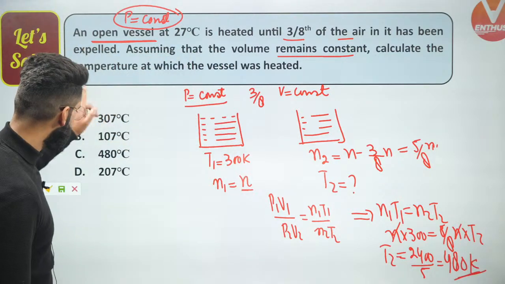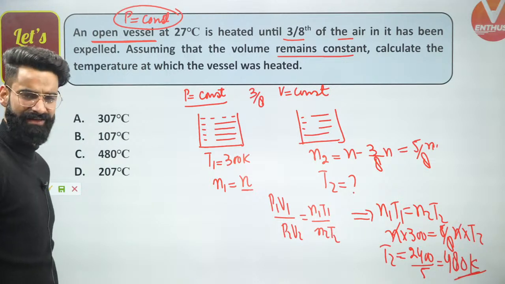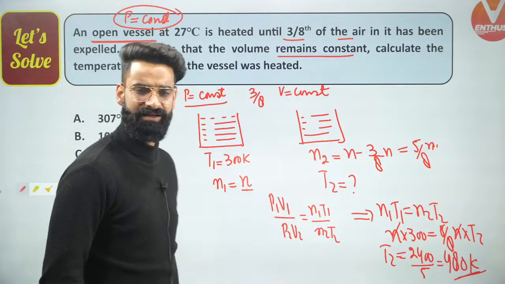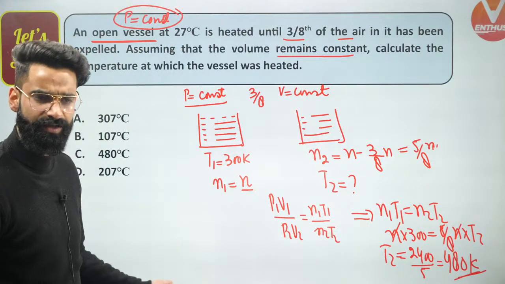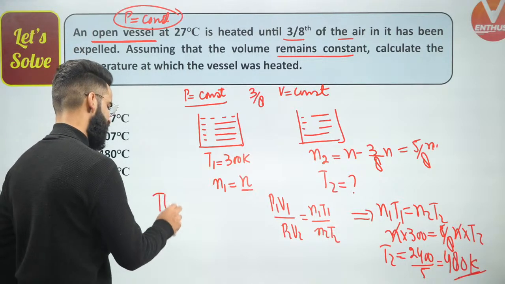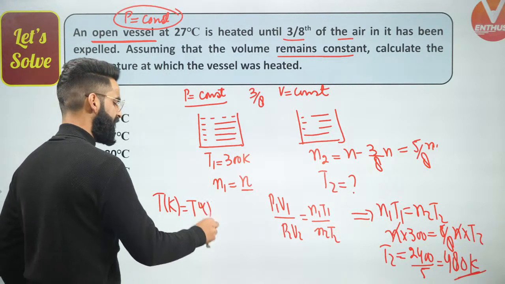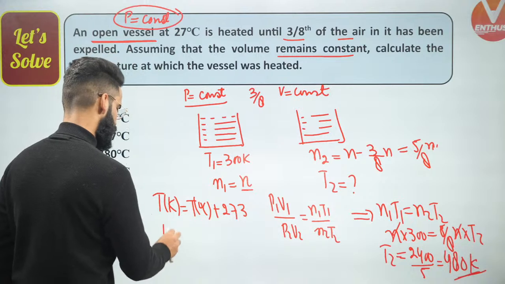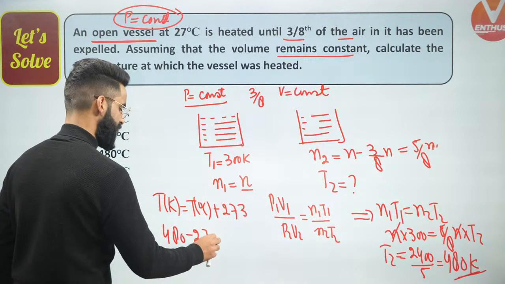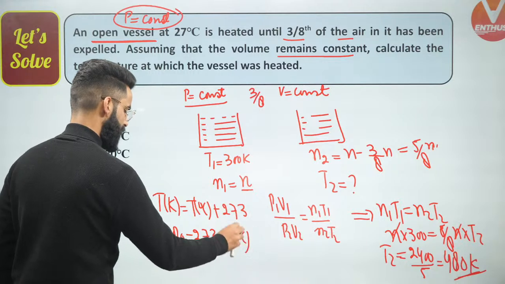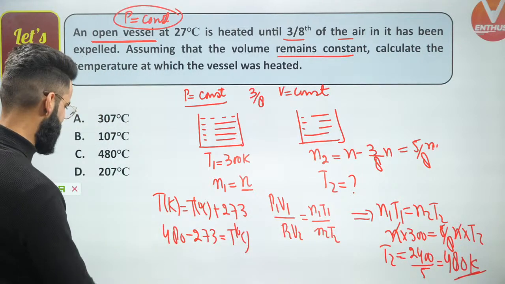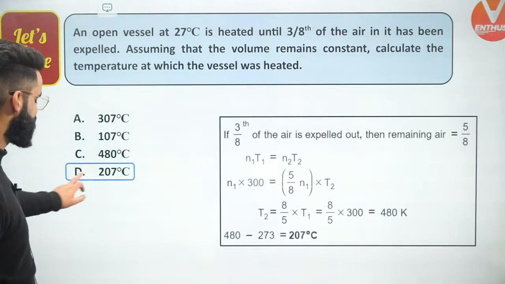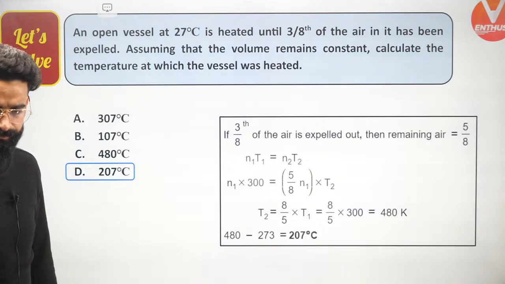But do we have the temperatures in Kelvins or degrees centigrade? The temperatures are in degrees centigrade, so just convert this temperature from Kelvin to degrees centigrade. You know the relation: temperature in Kelvin is always equal to temperature in degree centigrade plus 273.15. So temperature in Kelvin is 480. 480 minus 273 will be the temperature in degrees centigrade. This value will be, I guess, 207. So 207 degrees centigrade is going to be the correct answer of this question.